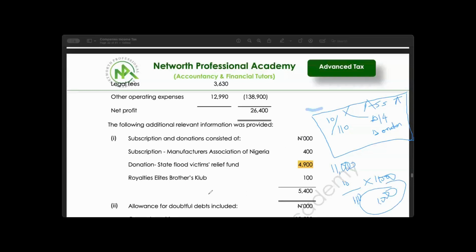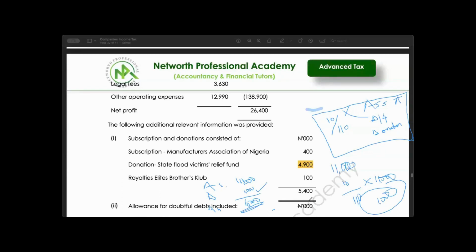My accessible profits before donation is 11,000. Donation allowable, 1,000. Accessible profits after donation, 10,000. If I say 10% of 10,000, we have 1,000. Do you understand what I'm trying to do?